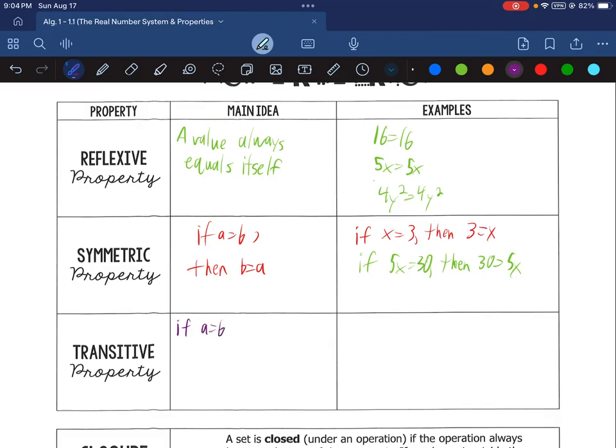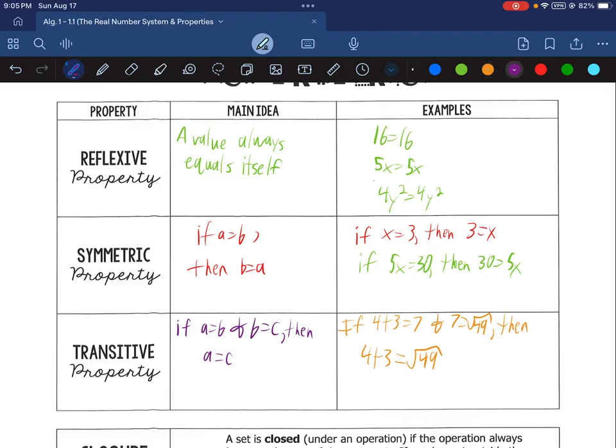So if A equals B, and B equals C, then it must be true that A equals C. So we're saying that B is equal to both A and C, so they must equal each other, A and C. So in some other terms, we could have if 4 plus 3 equals 7, that's true, and 7 is equal to the square root of 49, which is true since 7 times 7 is 49, then it must be true that 4 plus 3 is equal to the square root of 49.